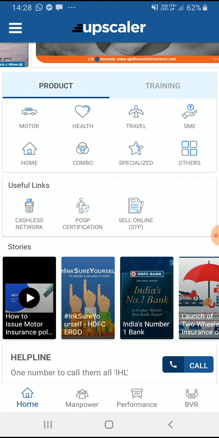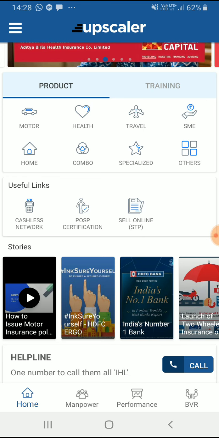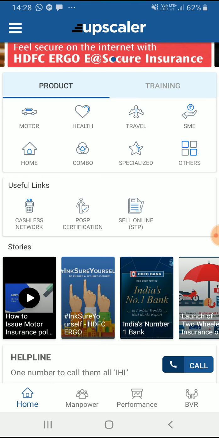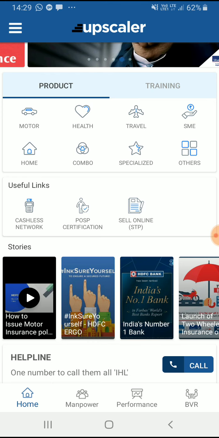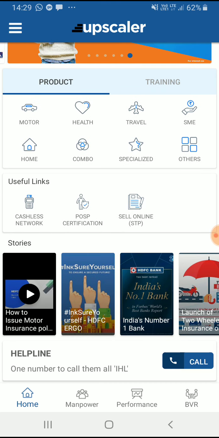So we have an entire system in place where we are making sure that the insurer employee and bank employee, that is a company employee and a distributor employee, work together, work on a similar kind of data, work in a similar kind of format, and have access to the same kind of data, so that we can get the desired result in sales at the end of the month.